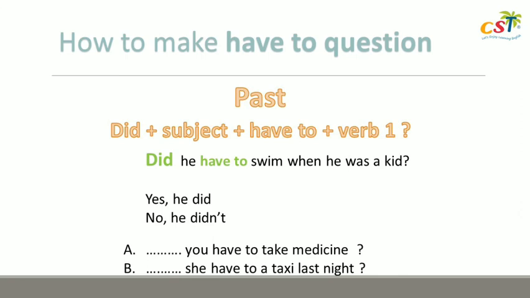To make question, especially for past, you only have to put did in front of the question. Did he have to? Did he have to swim when he was a kid? Yes, he did, or no, he didn't. Nah, please choose A or B. That you can use did. Yes, it must be simple past. A or B. Alright, your answer is correct, I think. It's B because there is word last night. So the question will be, did she have to take a taxi last night?